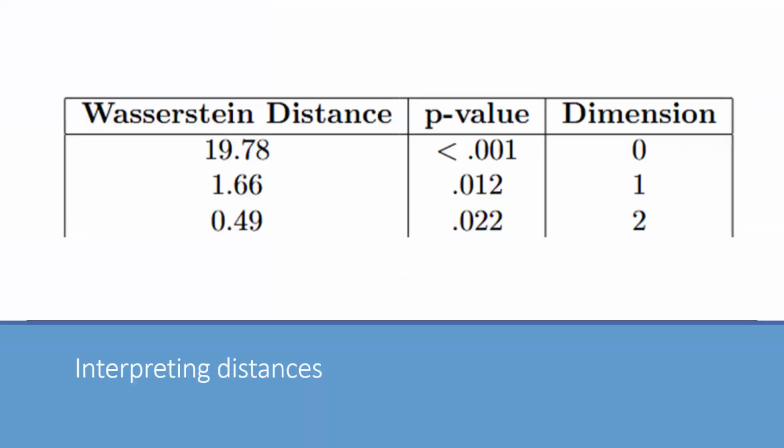So these are the results of the analysis, where I have the Wasserstein distance comparing the data science examples to the suicidality examples. As you can see in the 0 and 1 dimension, there is a significant difference. And so TDA was able to detect a difference between the texts.